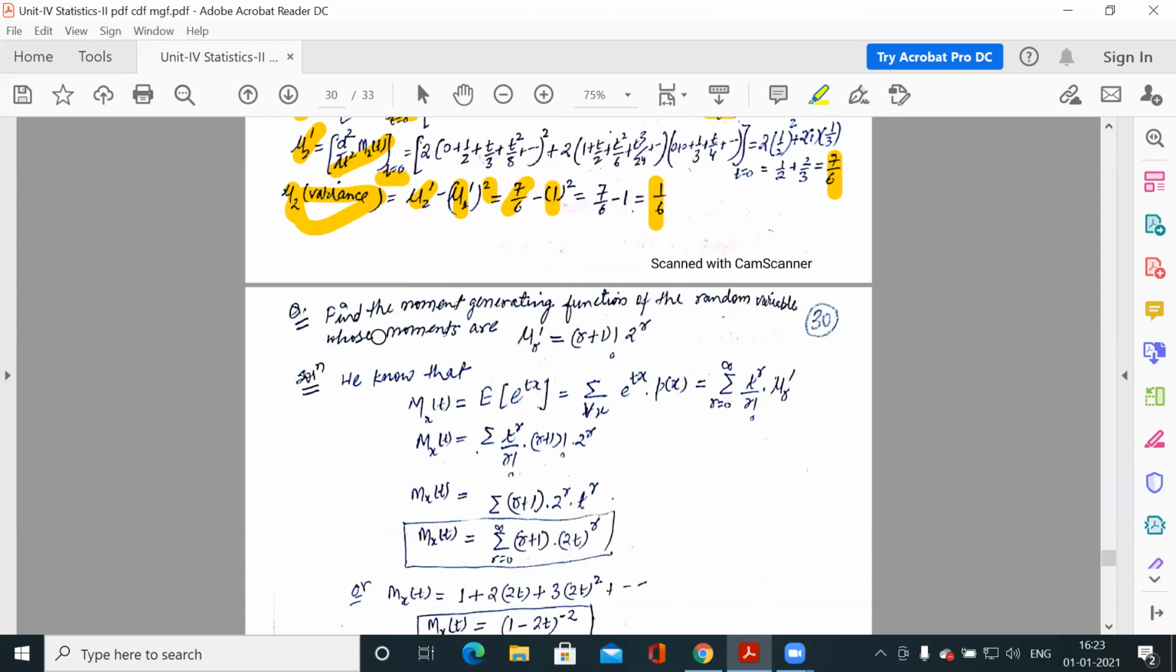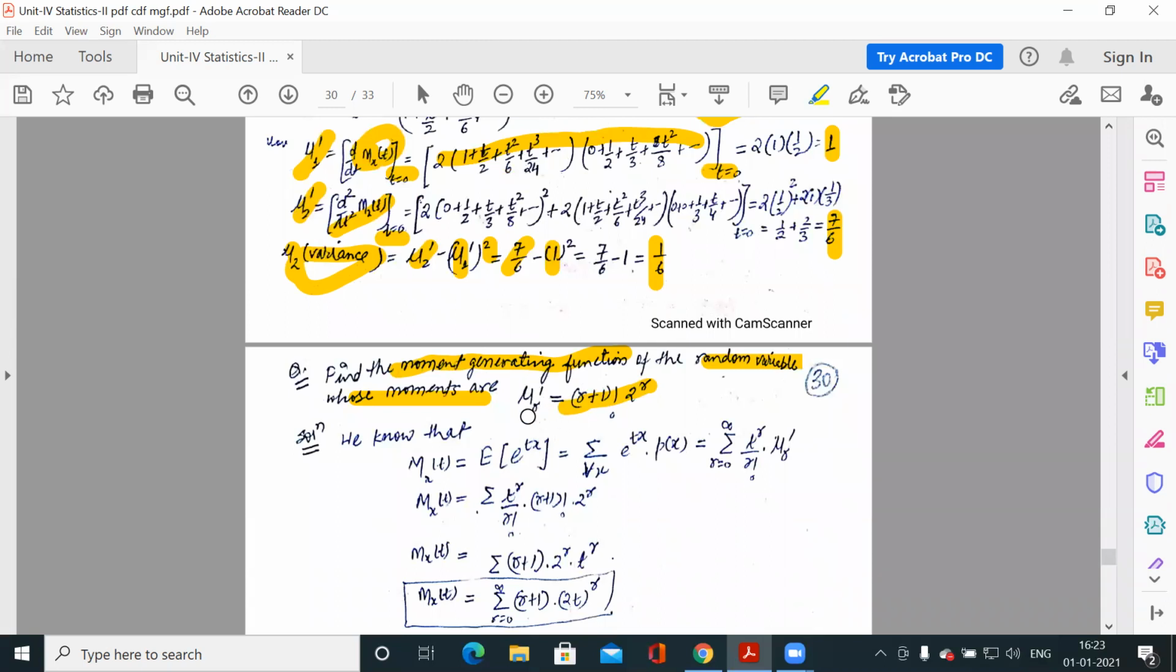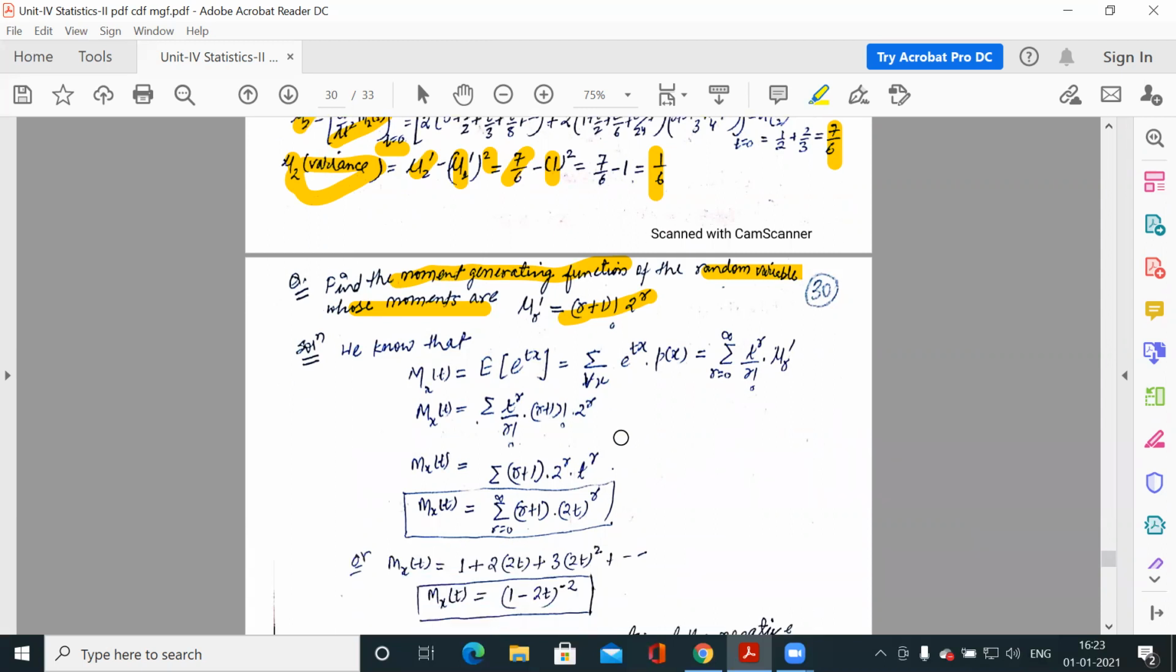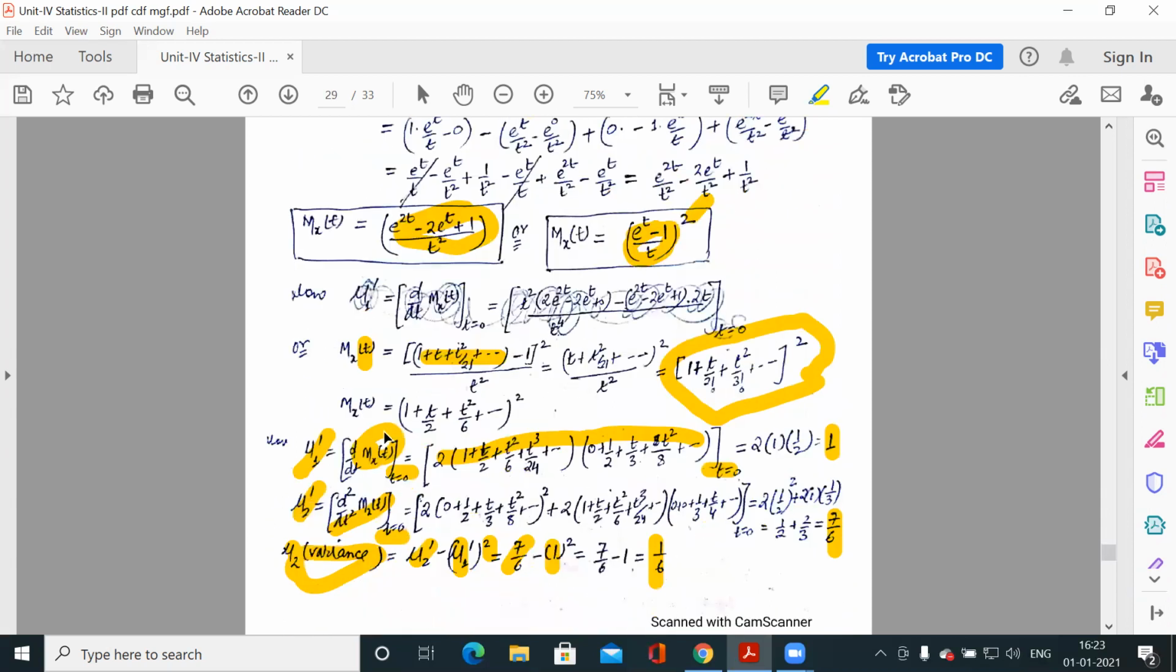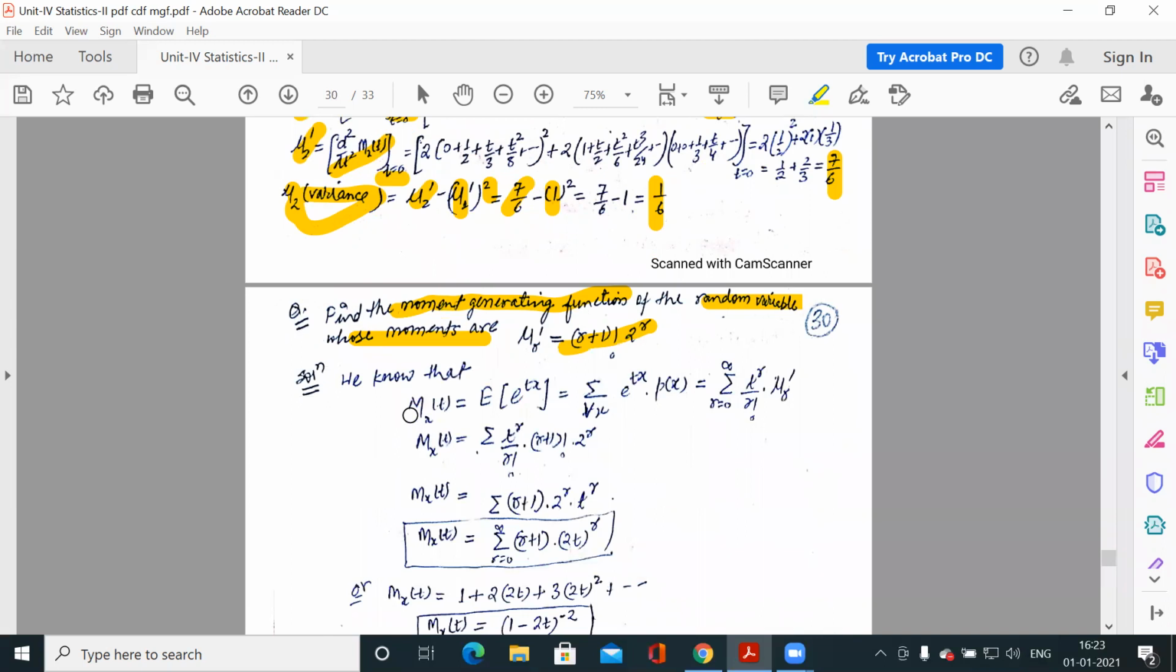Now this is the next question. Find the moment generating function of a random variable whose moments are given by this. Now we don't have the probability function; we have mu r dash, the moments of that distribution. So we know the relation between the moment generating function and moments. What is that relation? This relation: mu r dash is equal to the r-time differentiation of the moment generating function. Clear?